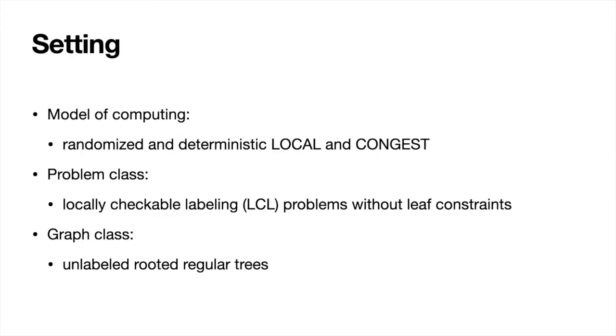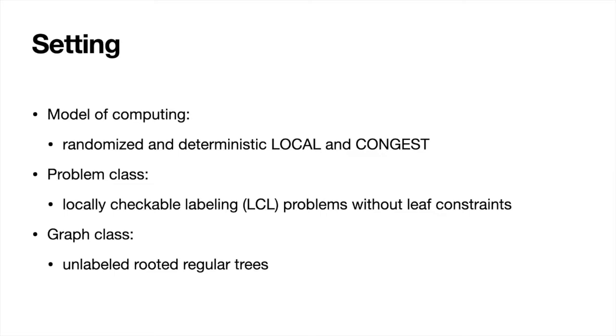The model of computing is both randomized and deterministic LOCAL or CONGEST model. In these models, the input graph describes also the communication network. Each node has a unique identifier of the order of log n bits, and in each step, nodes can exchange arbitrarily long messages with their neighbors, in case of the LOCAL model, and log n bit messages in case of the CONGEST model. The problem class that we focus on are locally checkable labeling problems.